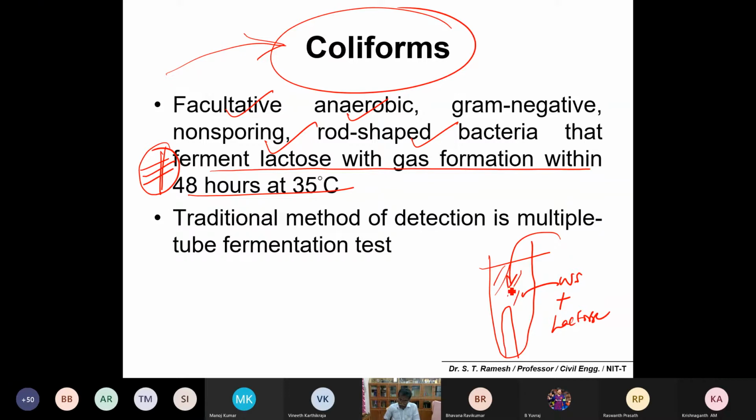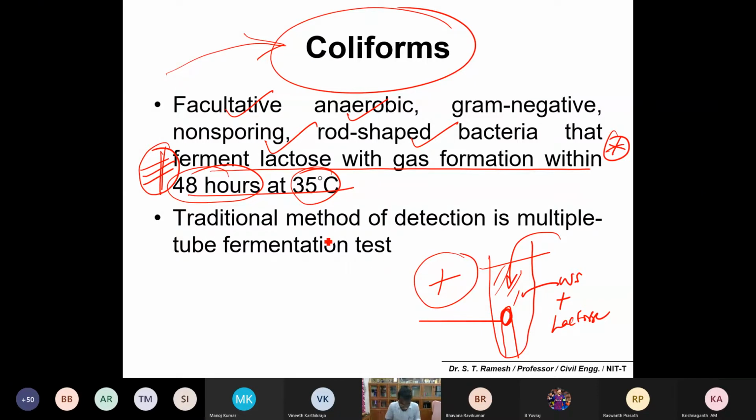Okay, so lactose, and you just keep it in the incubator at 35 degrees Celsius for 48 hours, 2 days. And if you are able to find any gas production inside, then this water contains coliforms. That is positive. That's what it is. Something is important, please remember this point: the ability of coliforms to ferment lactose with gas formation within 2 days of incubation at 35 degrees Celsius. So within 2 days, you are in a position to say whether water is contaminated with some coliforms or not.